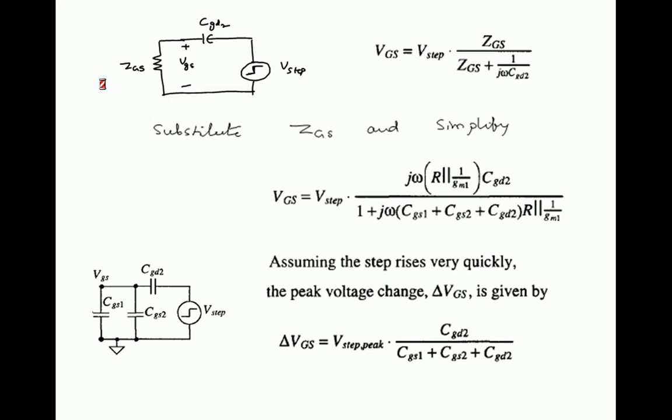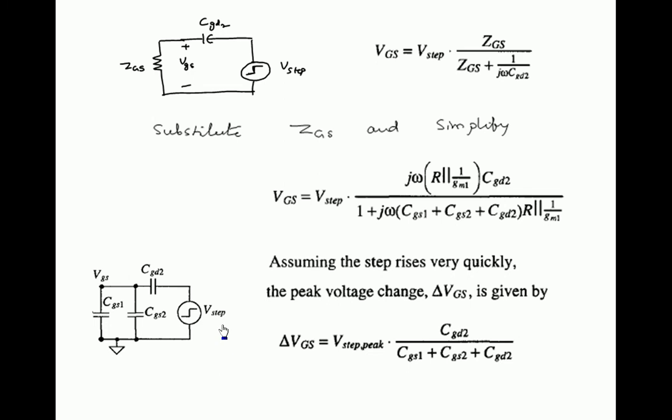Now the equivalent circuit for the instantaneous change at that instant has only capacitors existing. R and 1 by GM1 are neglected because they are in parallel with capacitances. Capacitances are not responding, and capacitors now dominate the circuit. So this is the V step. From this, we are concentrating on the change in VGS.